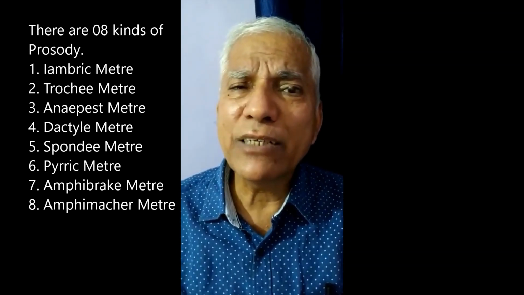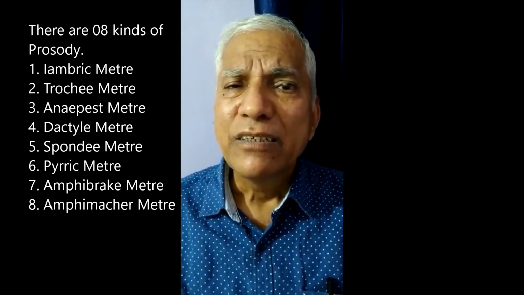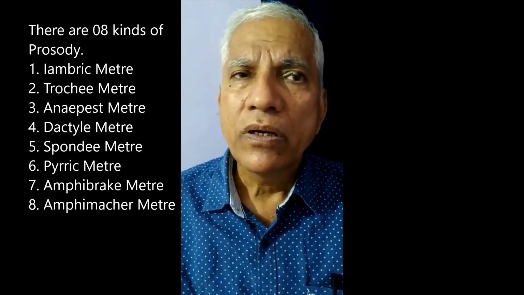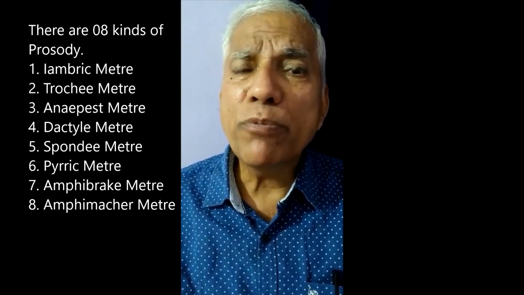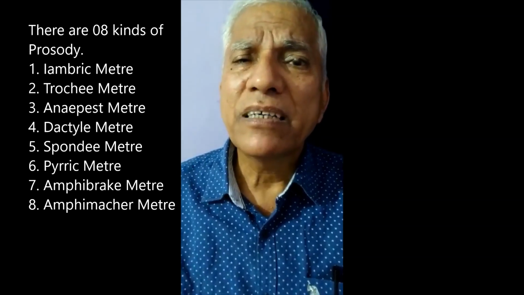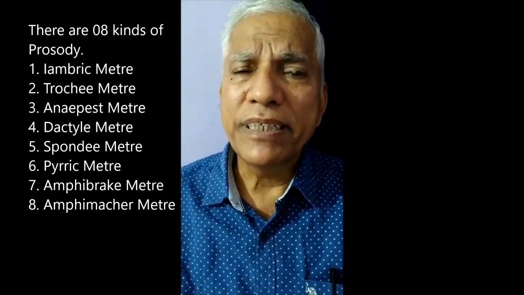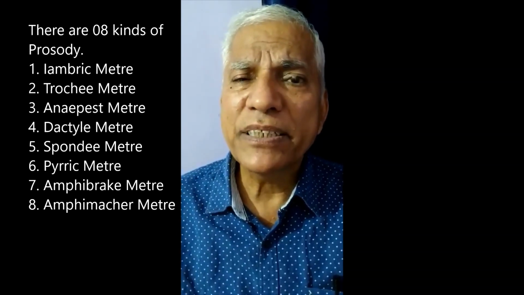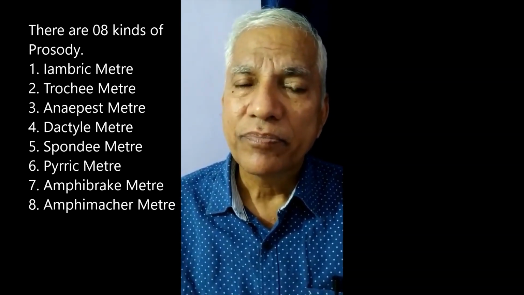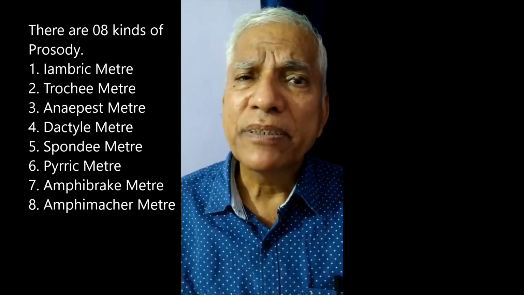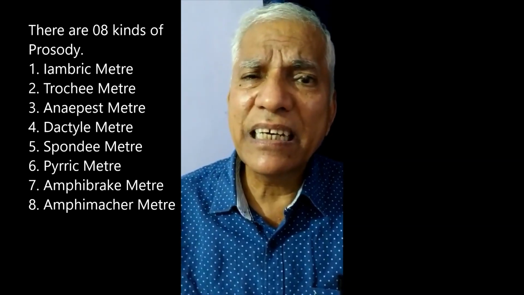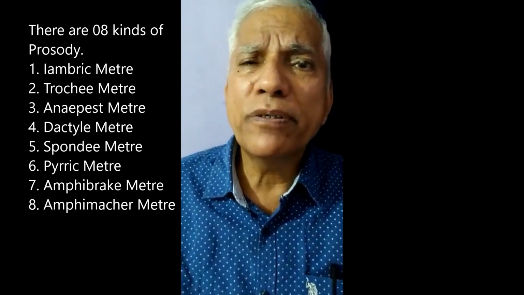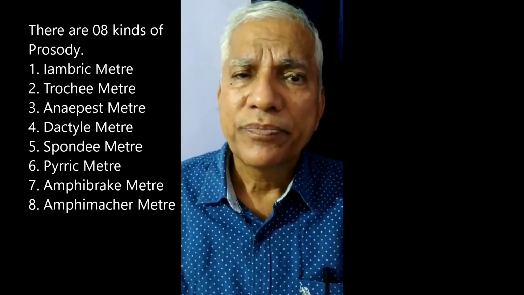Now, students are required to point out or suggest the name of the meter or foot, whether it is iambus, trochee, anapest or dactyl. All these meters that I talked about are made of two syllables.